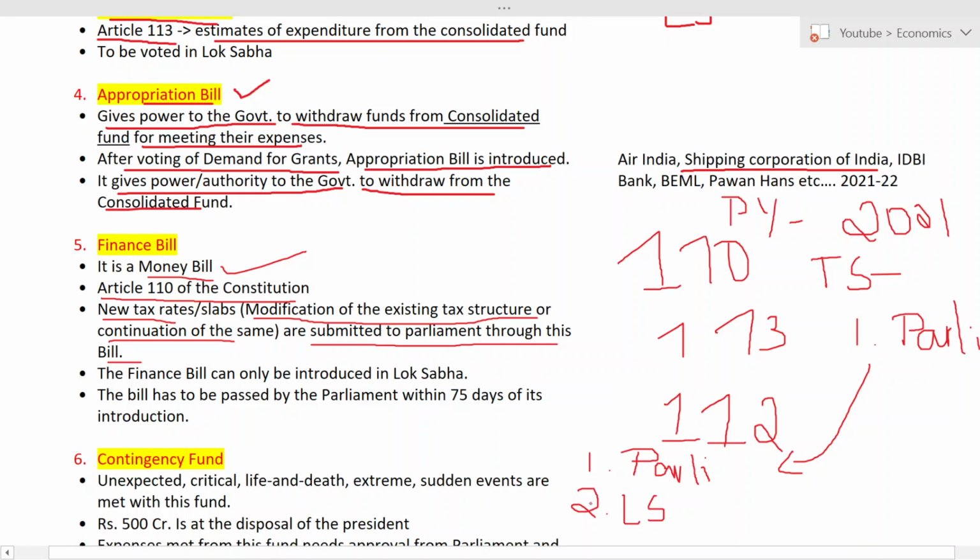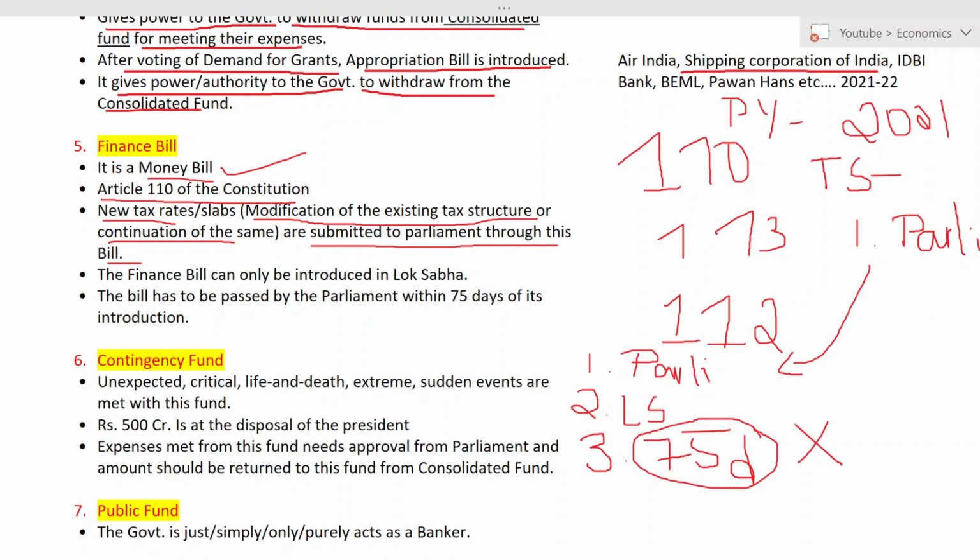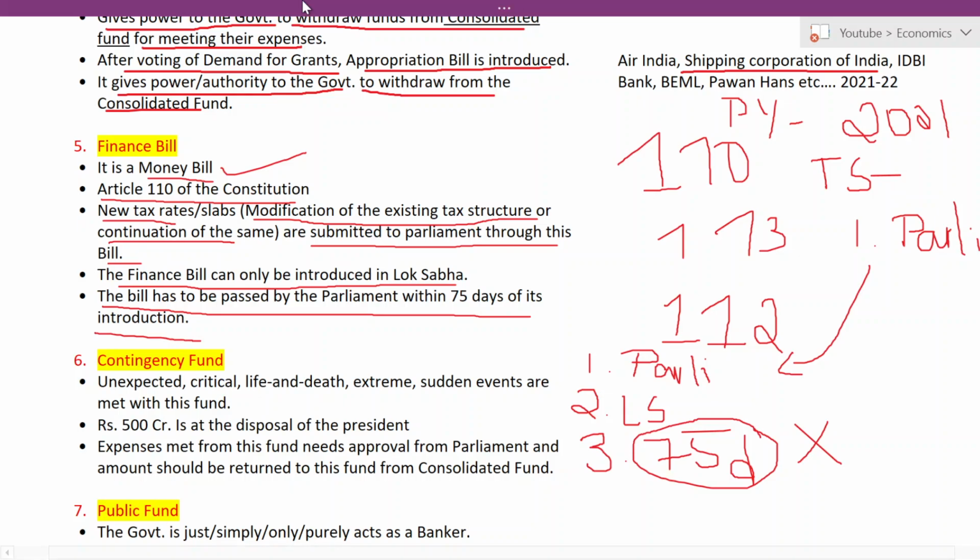In Lok Sabha. And the third point is the bill has to be passed by Parliament within 75 days of its introduction. Within 75 days they have to pass this bill, or else this bill will be void. What is void? It will be cancelled. It will be revoked. Now let us read it here. The finance bill can only be introduced in Lok Sabha. The bill has to be passed by Parliament within 75 days of its introduction.